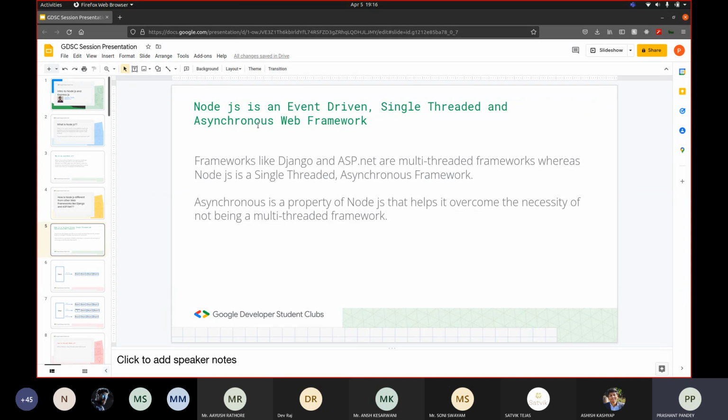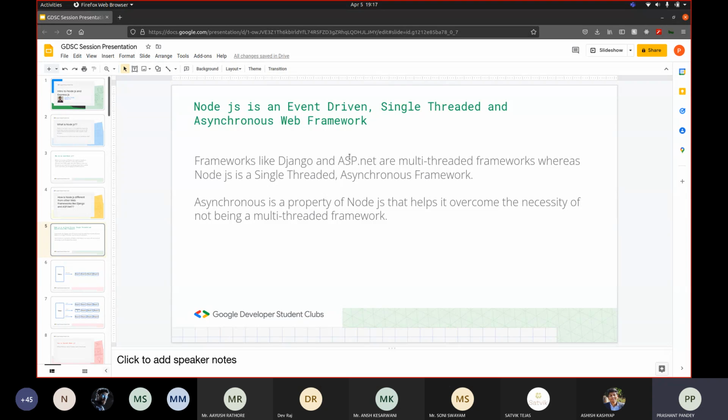These three words kind of define the main properties of Node.js, why it's so good at handling a huge load on the backend, and these three properties also make it different from other web frameworks. For example, web frameworks like Django and ASP.NET are multi-threaded frameworks, whereas Node.js is single-threaded.